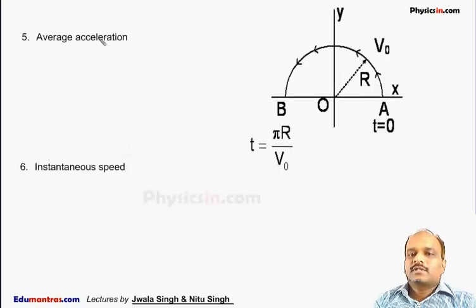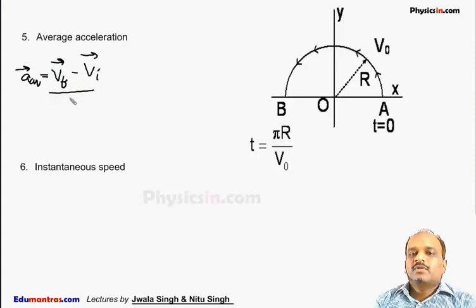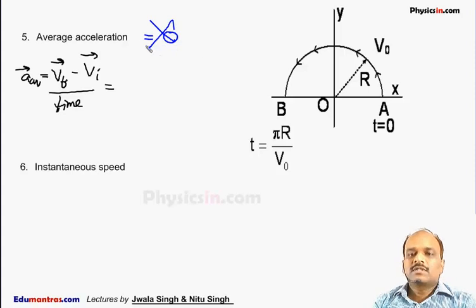the average acceleration. As we know, the average acceleration is defined as the total change in velocity, means final velocity minus initial velocity, divided by total time t. Now usually the answer comes out to be 0. Usually people say the average acceleration is 0 because the speed of the particle is not changing. Here we will discuss that even if the speed of the particle is not changing, the average acceleration is not 0 because the direction of the velocity is continuously changing.